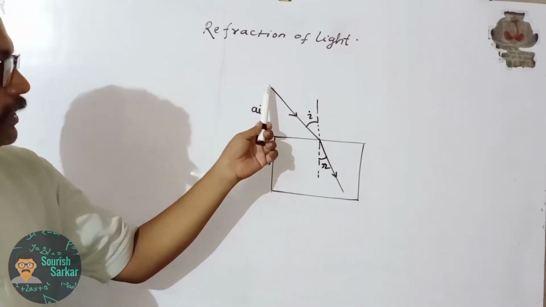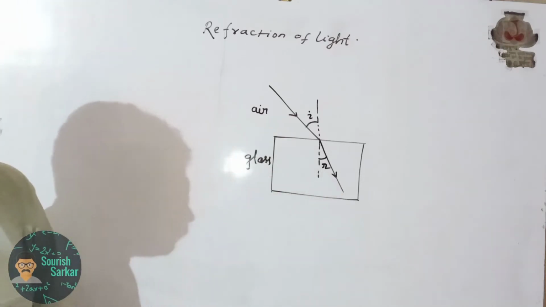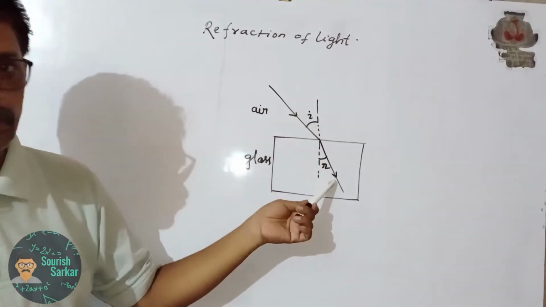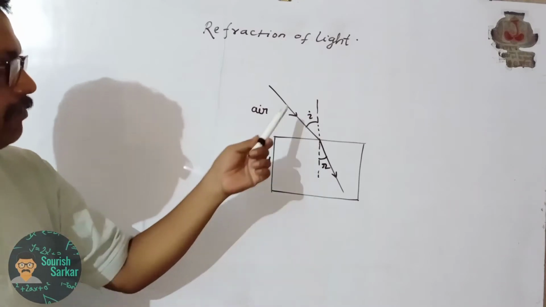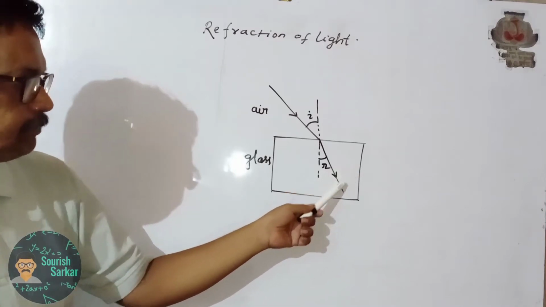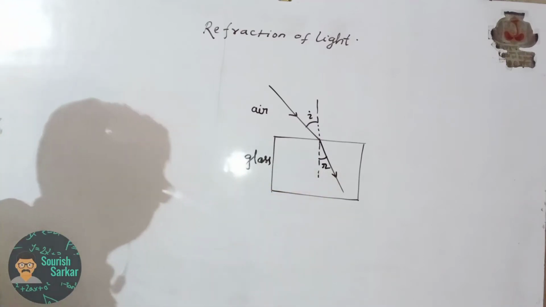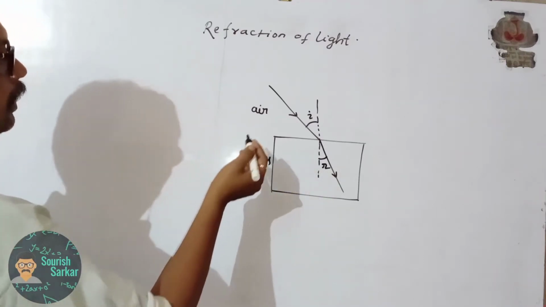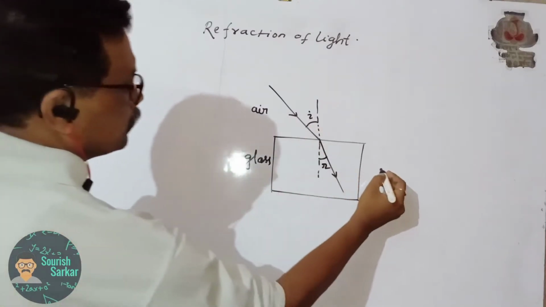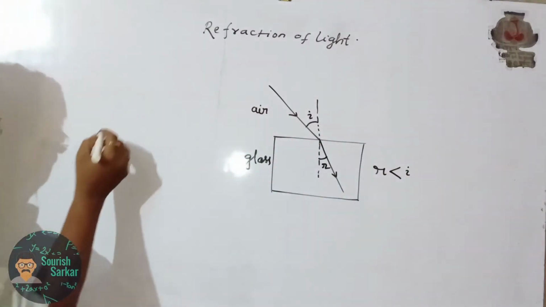So when a light ray travels from one medium to another, why does it refract? That we have to understand. The cause of refraction is the change in the speed of light. While traveling from one transparent medium to another, if the speed of light decreases, then it bends towards the normal. For example, light traveling from air to glass bends towards the normal. So you can see here the angle of refraction is less than the angle of incidence.